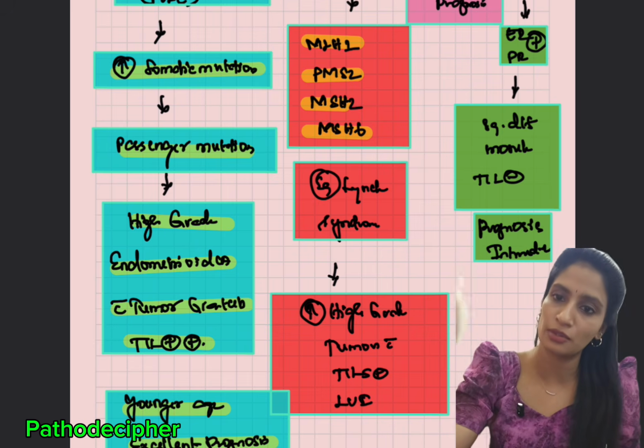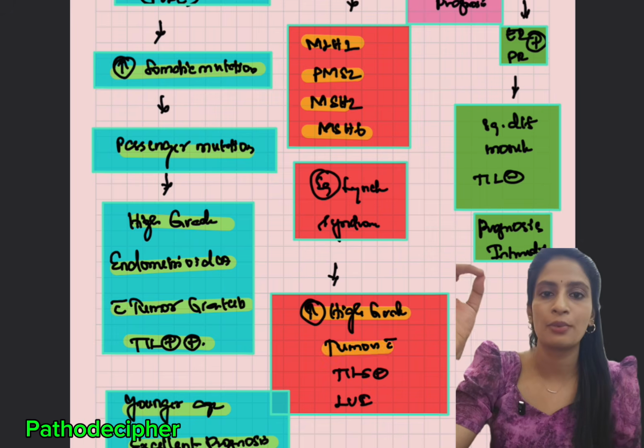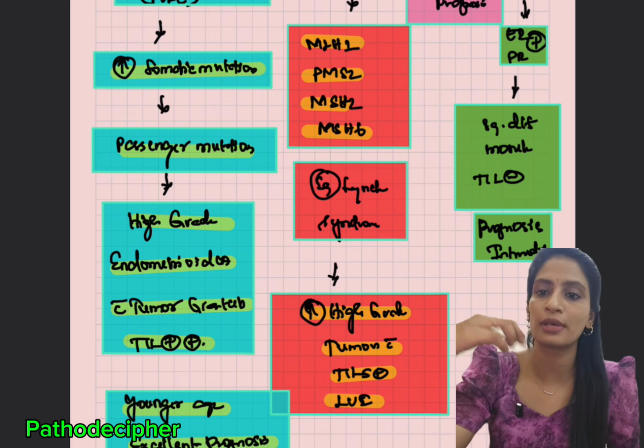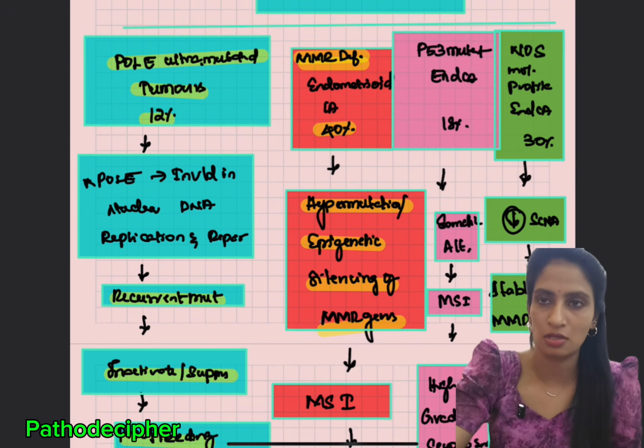So if there is a defect in these 4, ultimately the DNA repair will fail and there will be increased mutation, and finally they will result in a high grade tumor, where TIL will be present and lymphovascular invasion will be present. So they usually have a very moderate prognosis if you see.